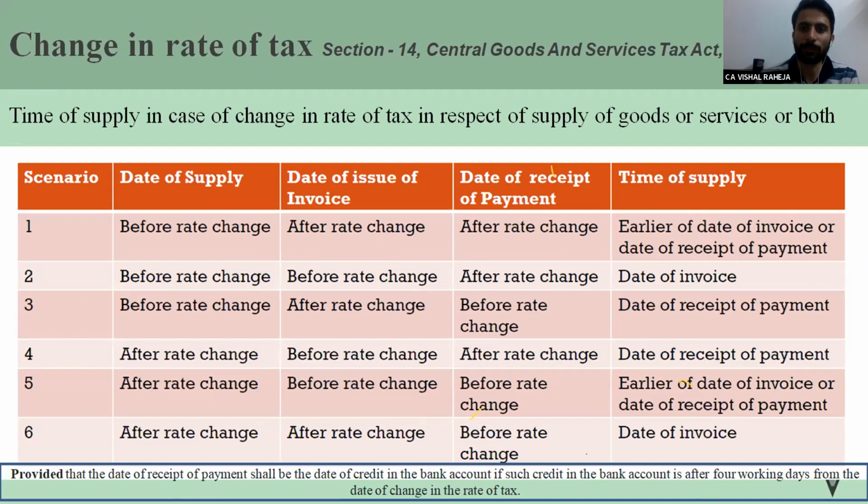Section 14 doesn't provide the time of supply in those situations, and unfortunately we would not be able to prove to the assessing officer in case of roadside checking that these goods relate to the particular period when the rate was 5%. It is a very, very difficult task. So my advice to my clients is that in that situation, do not raise a credit note.